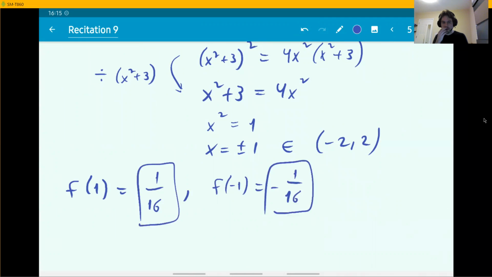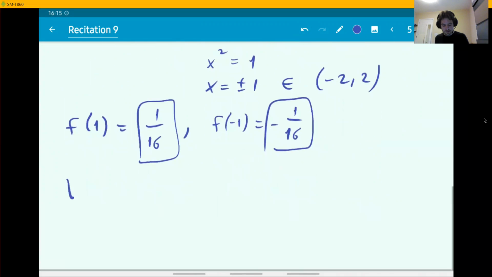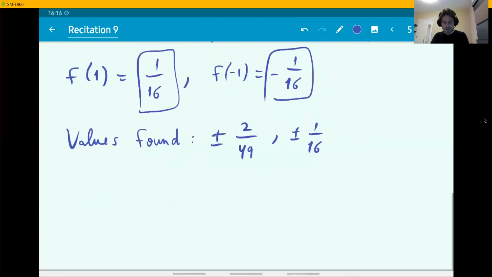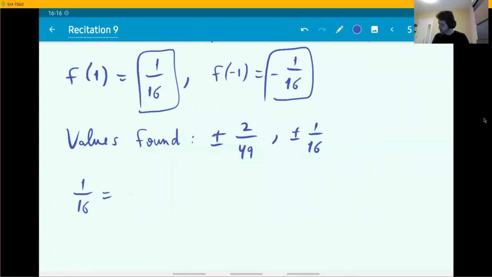With this, you're done finding all your candidates. Values found. Remember, we found plus or minus 2 over 49 at the beginning, the values at the end points, and now plus or minus 1 over 16 for the critical points. Now you just have to look at them and decide which one is larger, which one is smaller. Well, I guess you can do this without a calculator, but you can also just compute these guys. Turns out that 1 over 16 is a little bit larger.